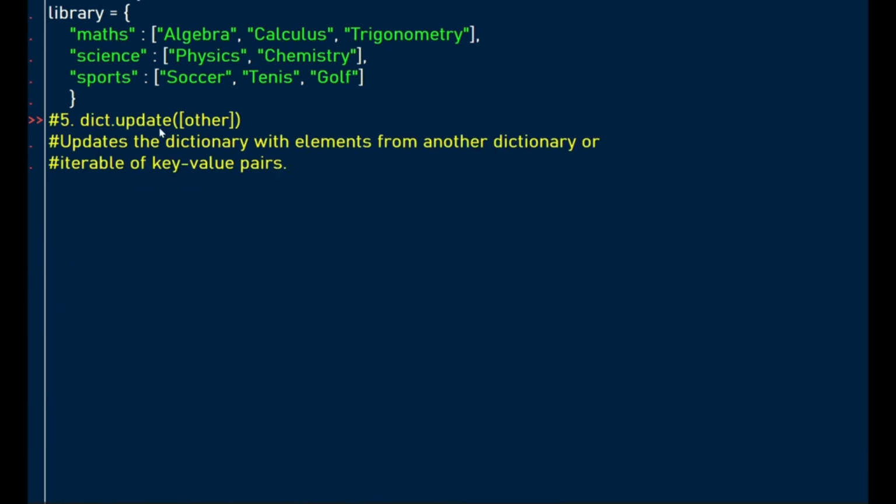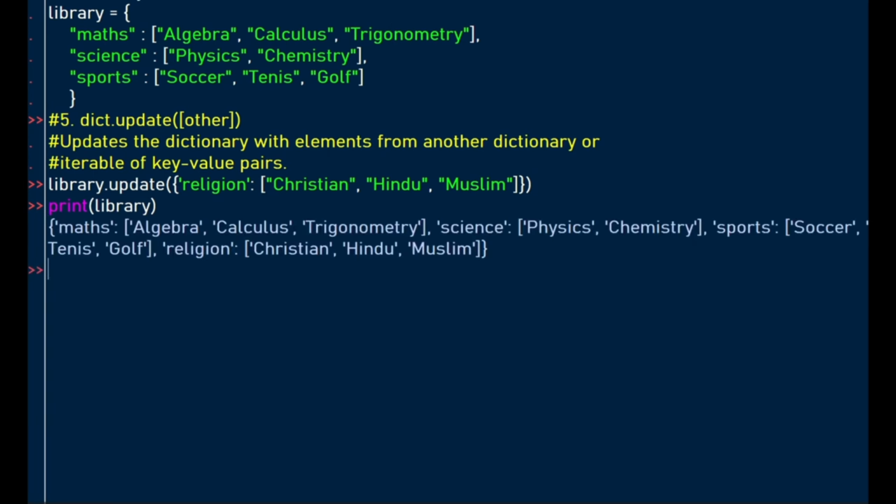The fifth method we are looking at is the update method, which updates the dictionary with elements from another dictionary or iterable key value pairs. Let's have an example. So here, we want to update our dictionary with a new key value pair. The key is religion and the values are Christian, Hindu, and Muslim. So when we print our dictionary, you're going to see that we have updated our dictionary with a new key value pair.